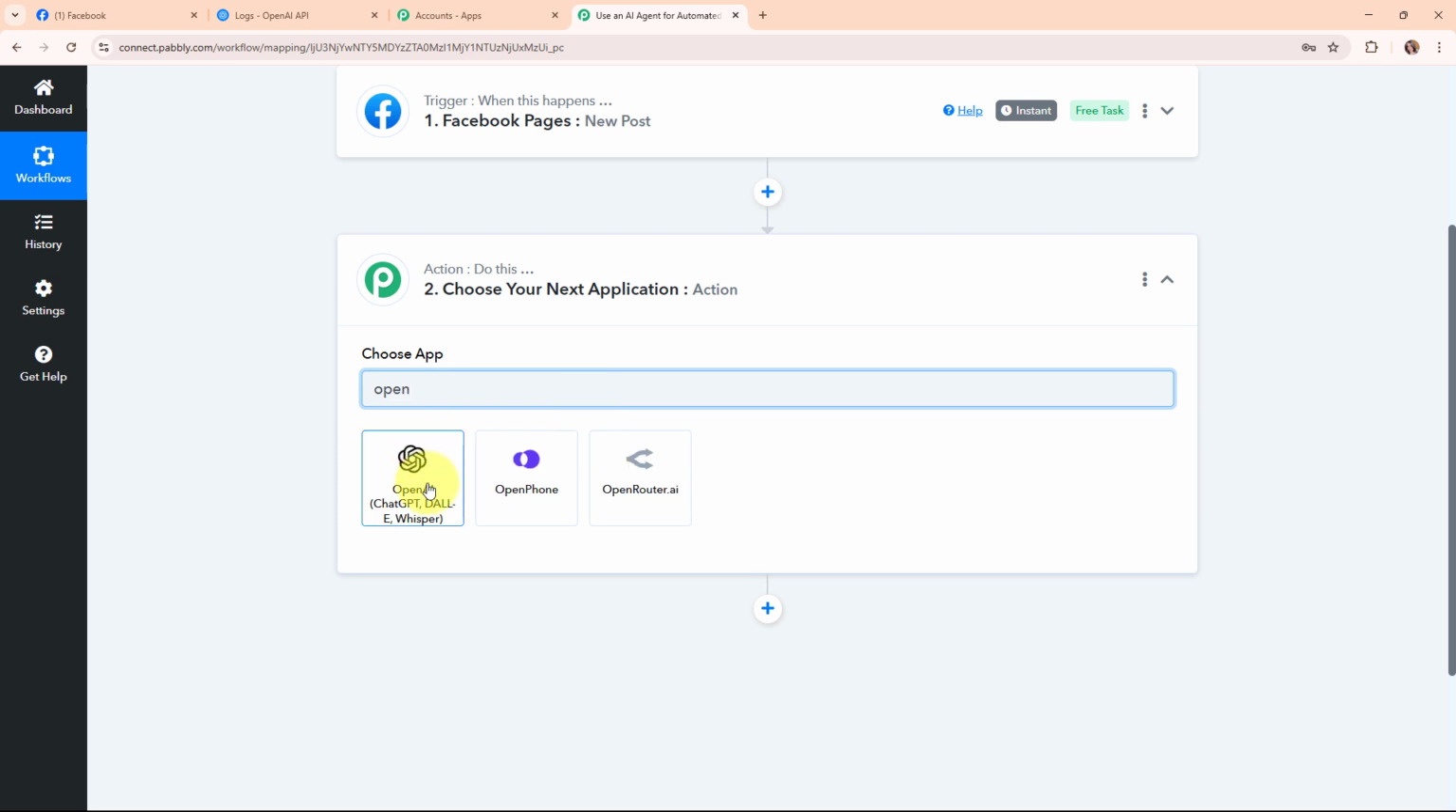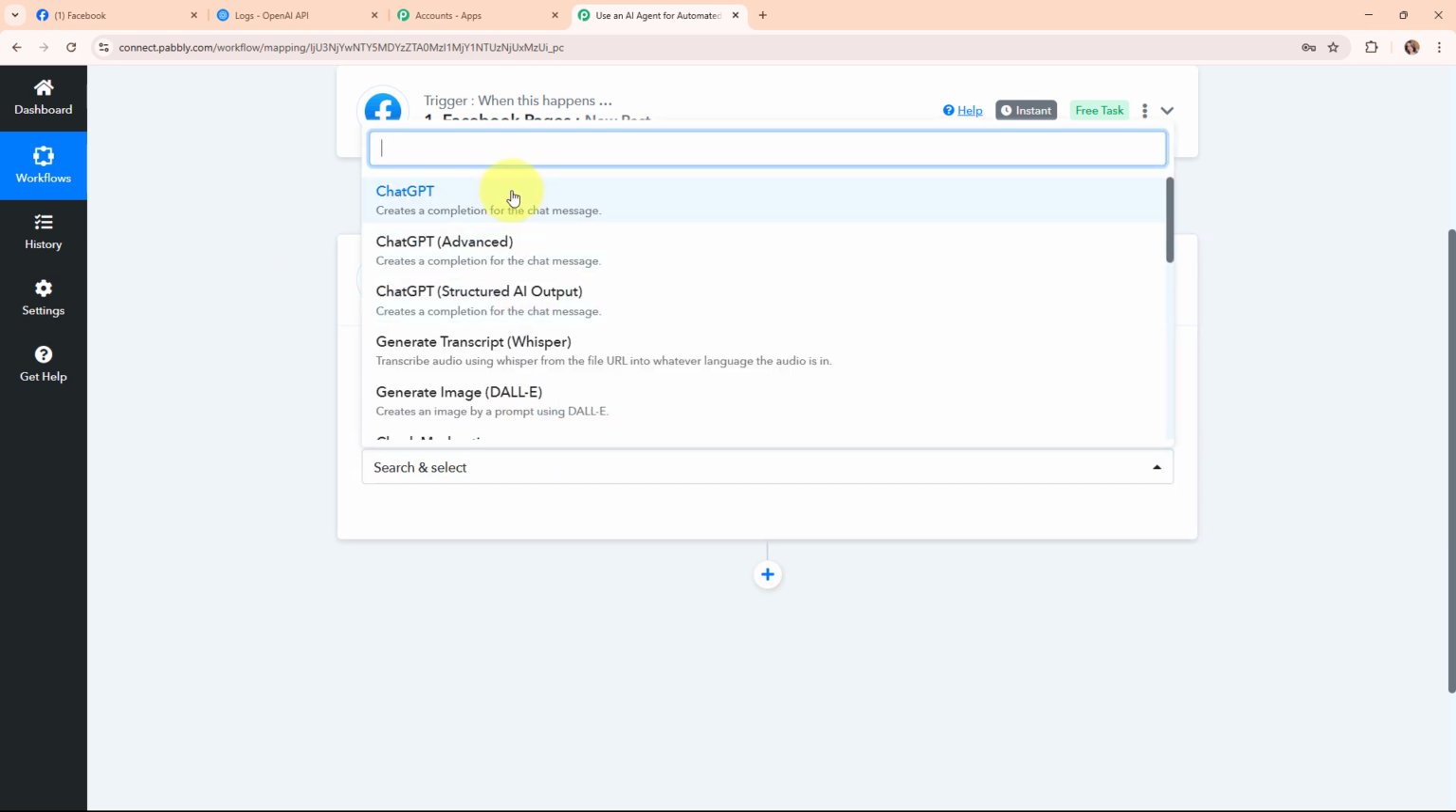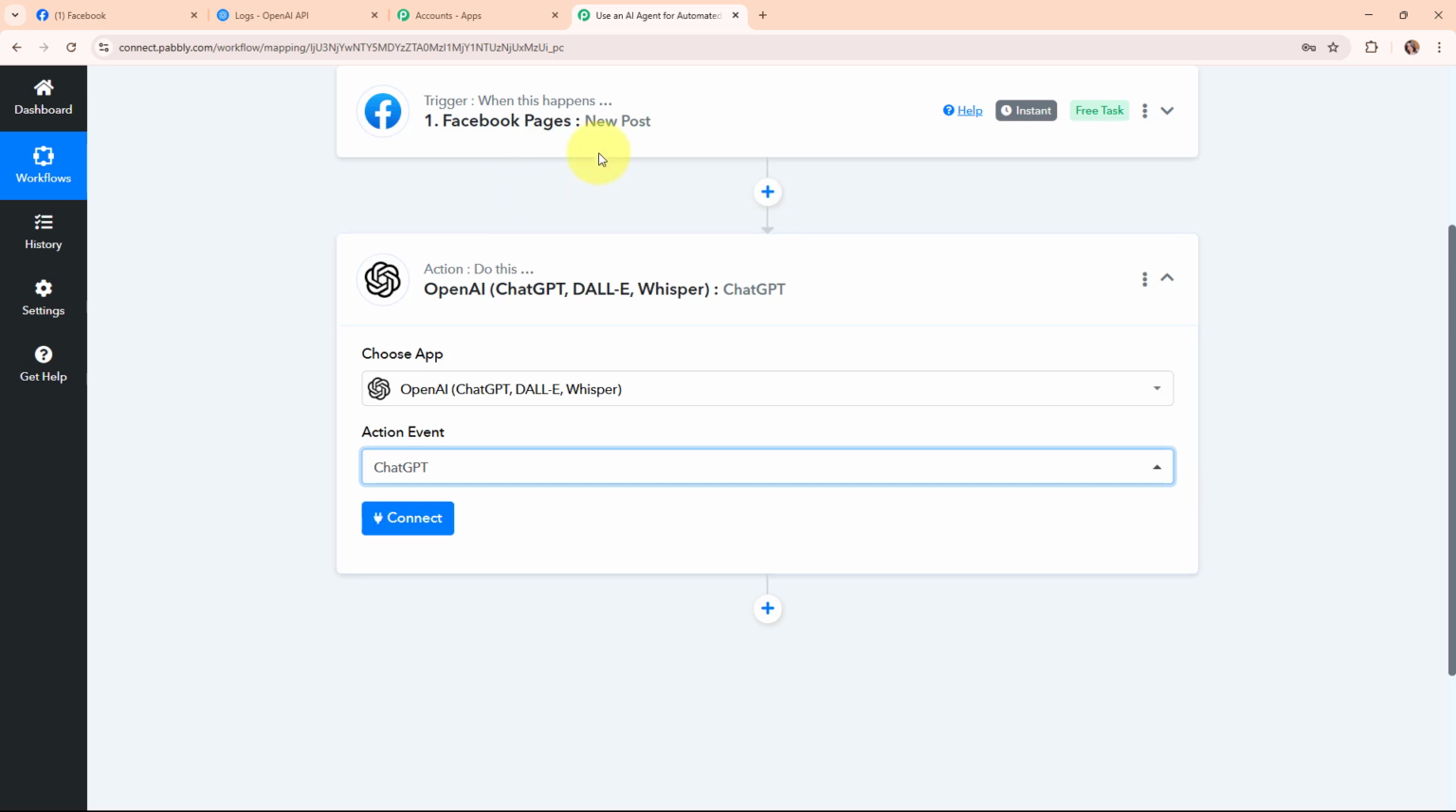So OpenAI is a company that develops advanced AI tools and models like ChatGPT. People use OpenAI to create content, write code, answer questions, and even generate creative ideas. So in my OpenAI action step, I'm going to select my action event as ChatGPT, so that after getting the new post details from my Facebook pages, then automatically using the content, OpenAI should translate that content into French language.